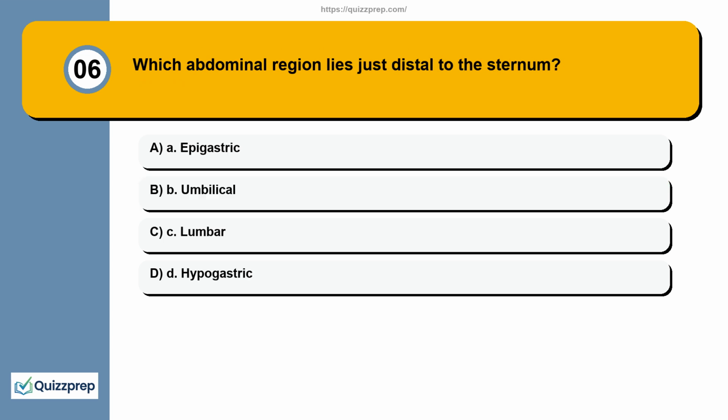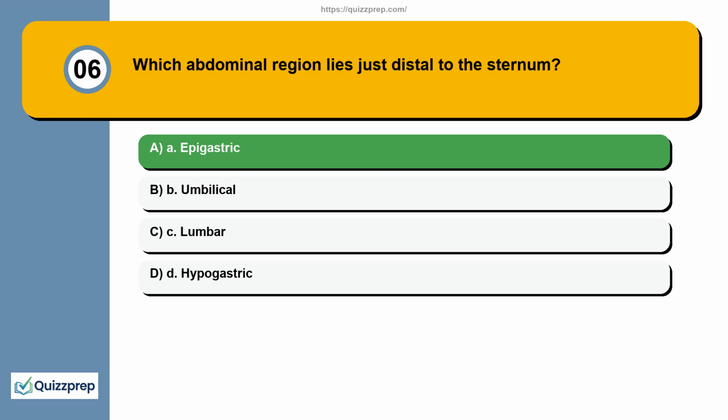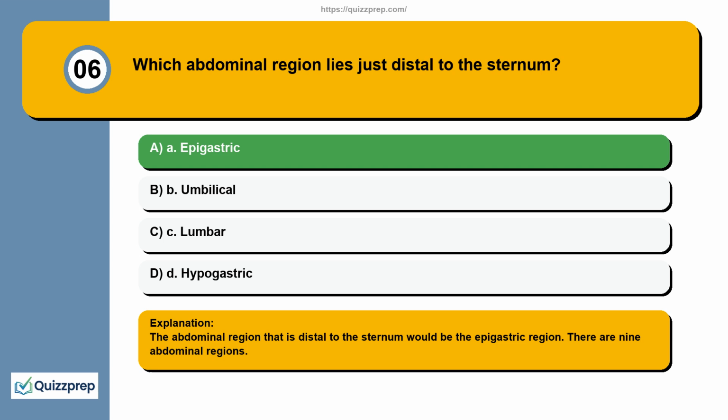Question 6. Which abdominal region lies just distal to the sternum? A. Epigastric. B. Umbilical. C. Lumbar. D. Hypogastric. The abdominal region that is distal to the sternum would be the epigastric region. There are 9 abdominal regions.